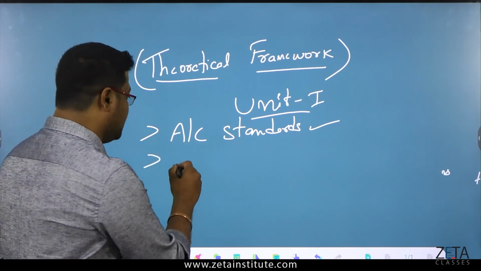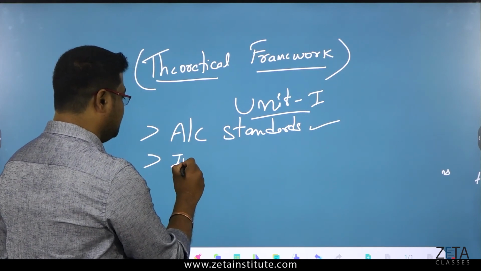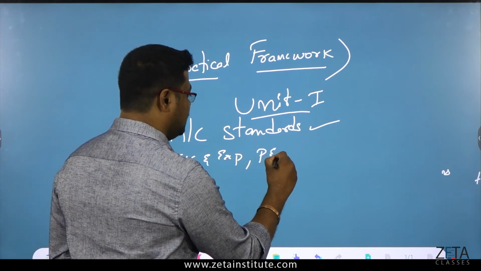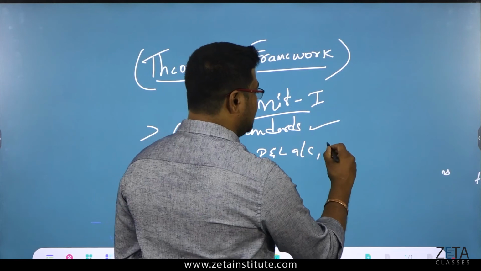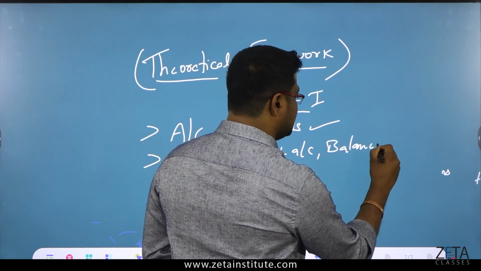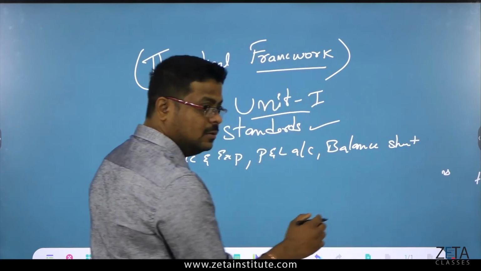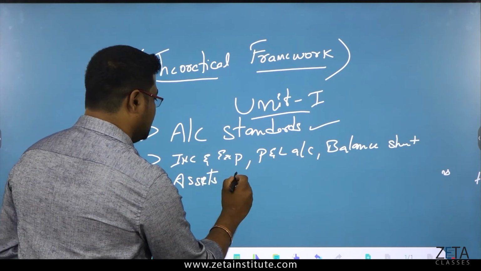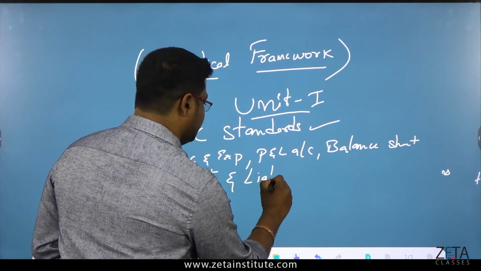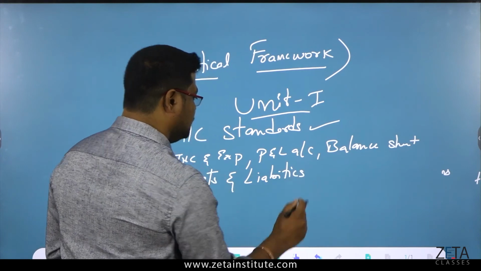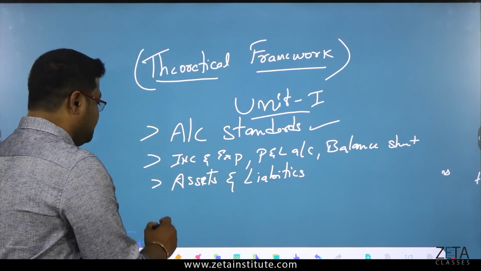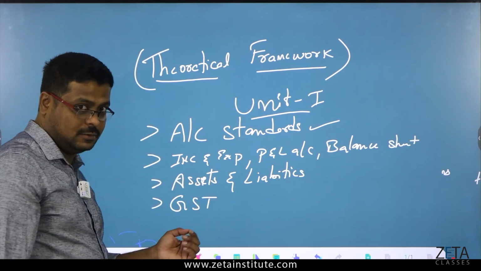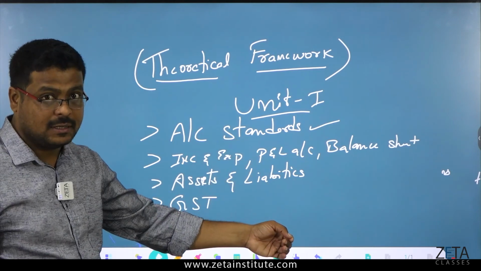Next, you got to know what is income and expenditure account, and then profit and loss account, and then what the balance sheet actually has and how to do that. What are assets and liabilities? What is GST? And its percentages, its slabs, and where does it come?